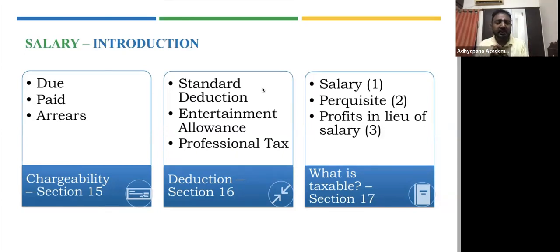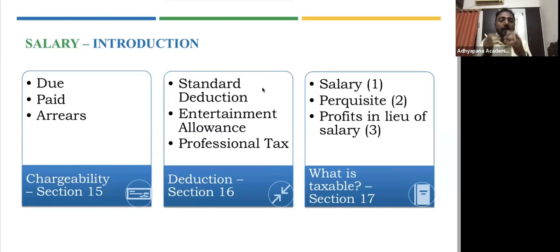Now we have understood what is salary. That is, salary will be charged to tax. We have understood the charging section, and we have understood the deduction section. Now we should know, what do you mean by salary? What is all covered under salary? Are there any specific items which are not termed as salary? For example, there are also things like perquisites, which are taxable as salary. Also, in some cases, profits in lieu of salary are also taxable as salary.